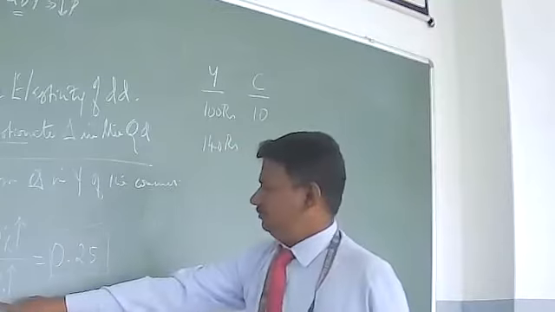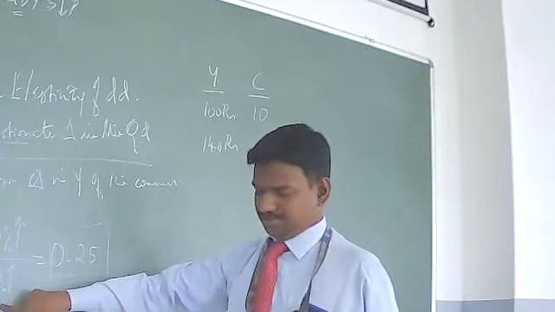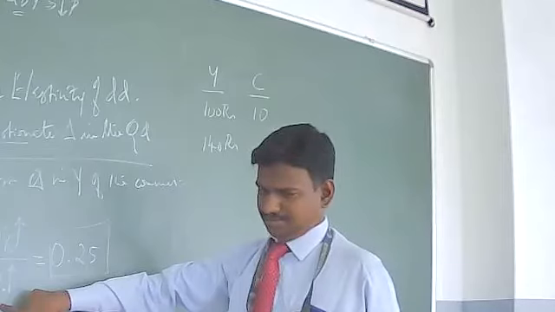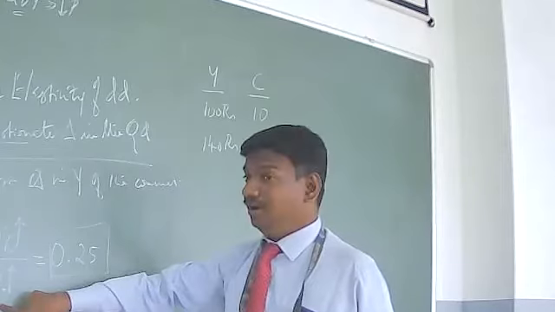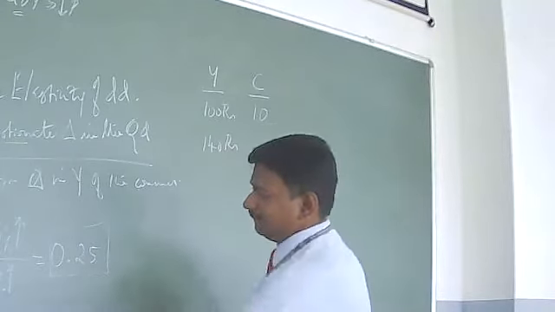Am I right? What is this percentage? 40%. For 100 rupees, 40%.